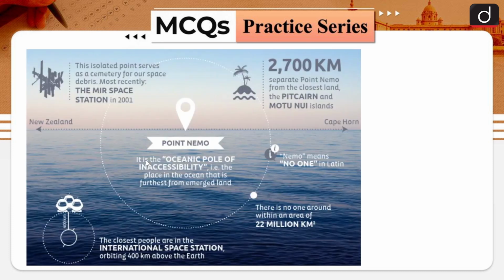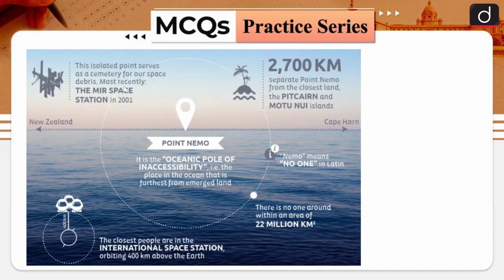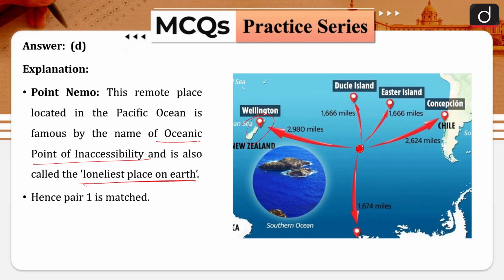Here there are certain facts which are given about Nemo. It is also called the cemetery for spacecraft. Okay, the Mir Space Station, or basically this is the cemetery for the spacecraft which are falling into the seas. Okay, so that is about your Point Nemo.